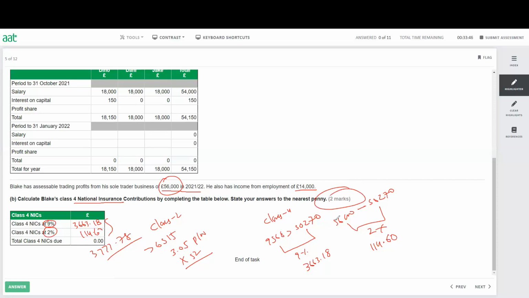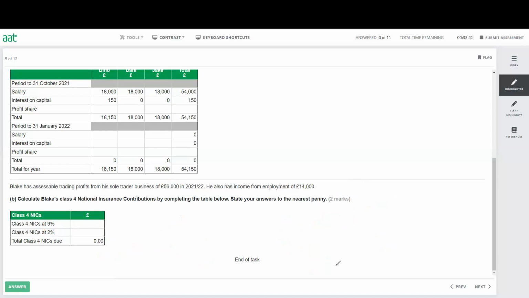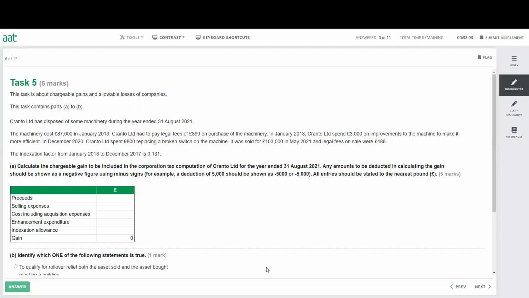All right, let's move to the next one. Let's read this question. This question is for 6 marks, and we have the chargeable gain. This task is about chargeable gain and allowable losses of companies. We have a question A and B. C Limited has disposed some machinery during the year ended 31st of August 21. The cost of the machine is 87,000 in January 2013.